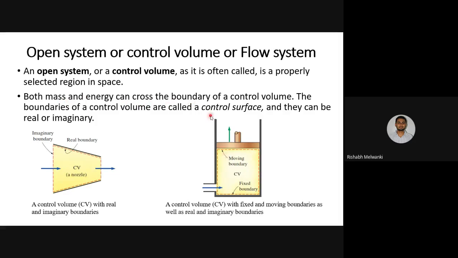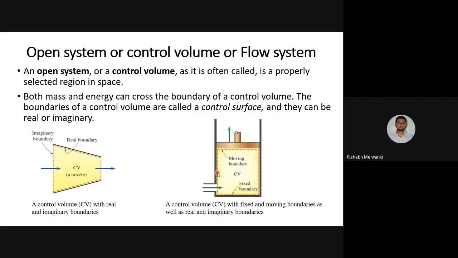Again we will take one example. This is a cylinder, this is a piston, and in between we have gas. An opening is provided to the piston cylinder arrangement. Now what we do is we apply pressure on the piston. Initially, suppose at this position, this is the volume of gas. The boundary of an open system is known as the control surface. So this boundary is known as the control surface.